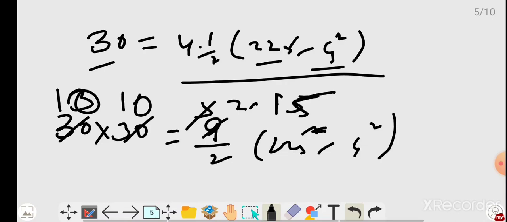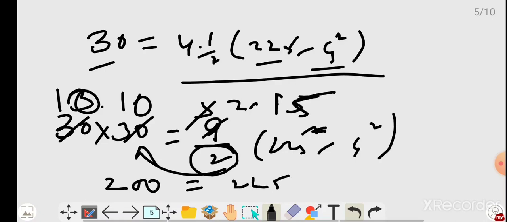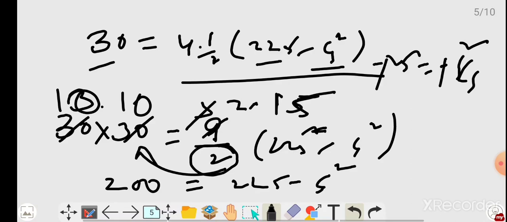See friends, the 2 in the denominator, you send it to this side, so multiplication will happen. 10 into 10 is 100, 100 into 2 is 200, equal to 225 minus current speed square. You get 225 to this side, so 200 minus 225 is minus 25, equal to minus current speed square, so the minus signs cancel. Then you send the square to this side: root 25 means 5. So the current speed equals 5.